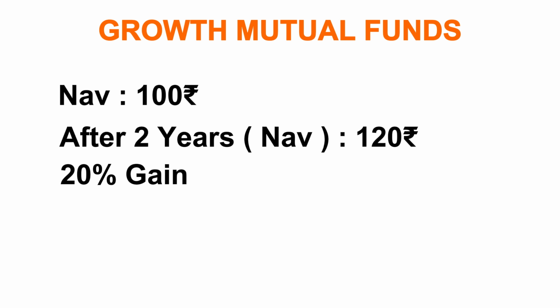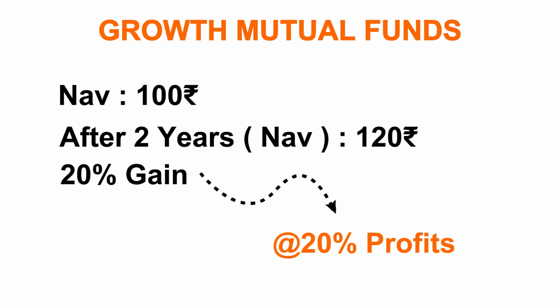Now, if you want to redeem some units because you want some money back, let's say you redeem your units and you get 20% back. Of course, you pay taxes, etc. But in the entire 2 years period, you did not get any money back. Only when you redeemed it after 2 years, you got your money back, right? This is called growth option.